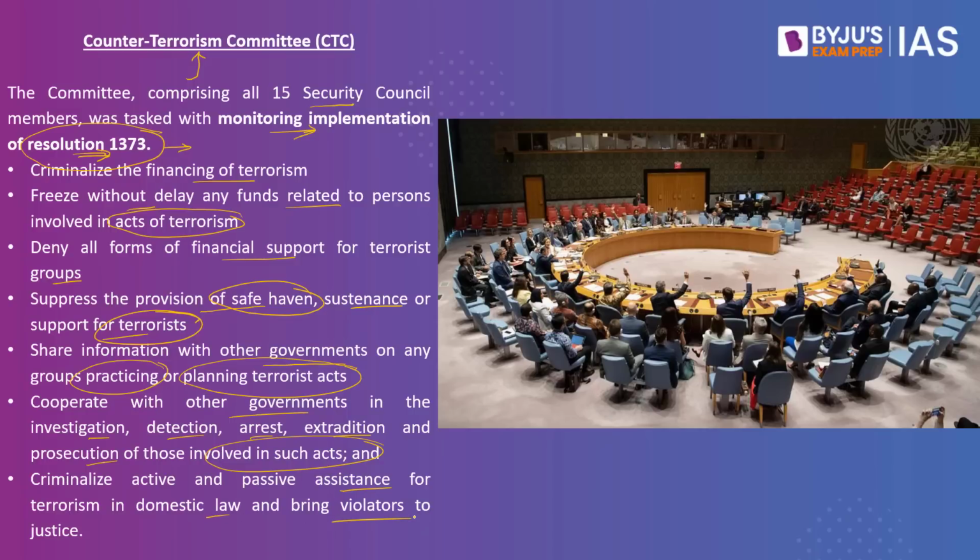Apart from international laws, where you have to respect public international law, make sure you also have a domestic law so that you are able to completely dismantle any terrorist outfit present in the country.